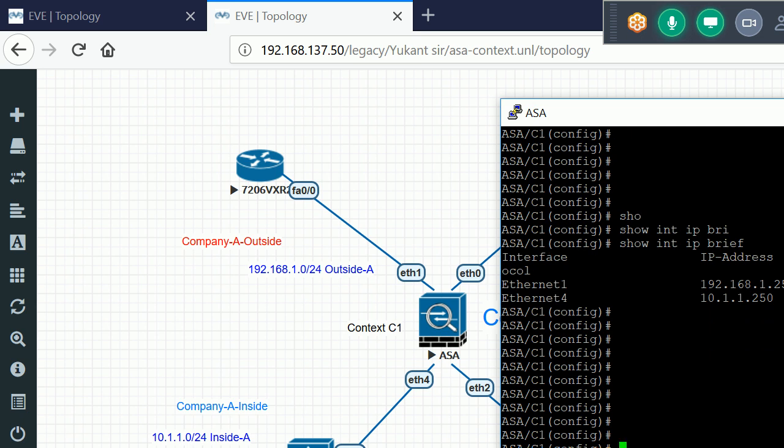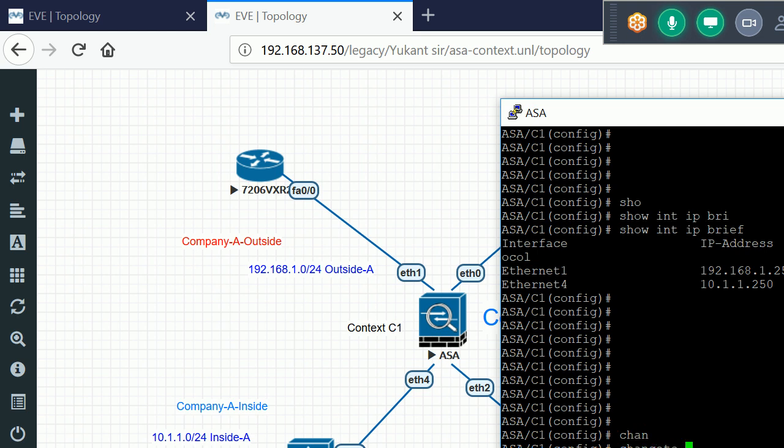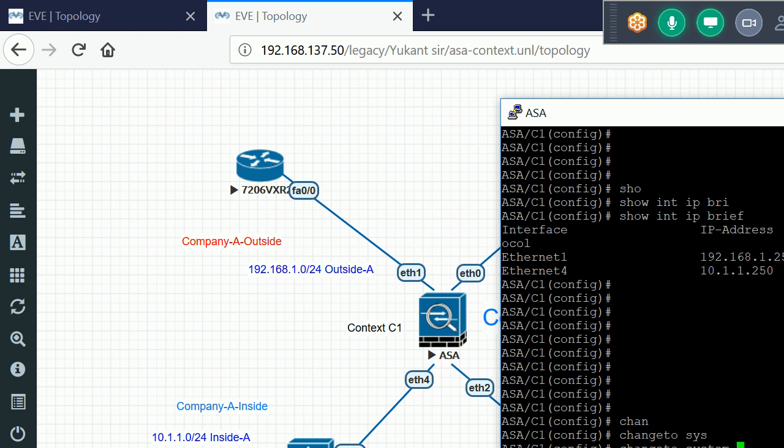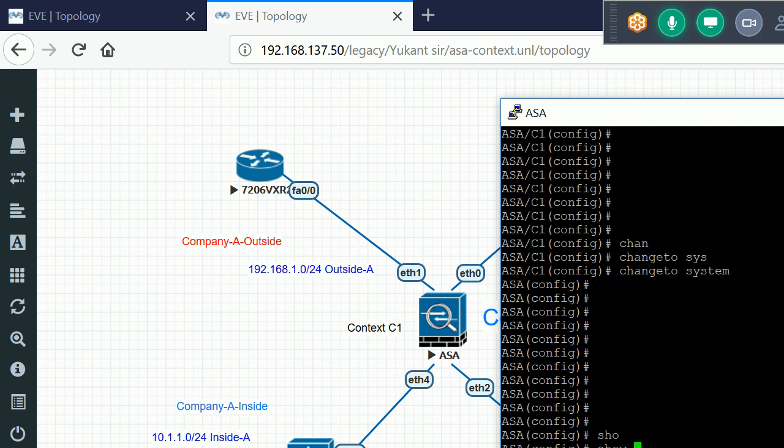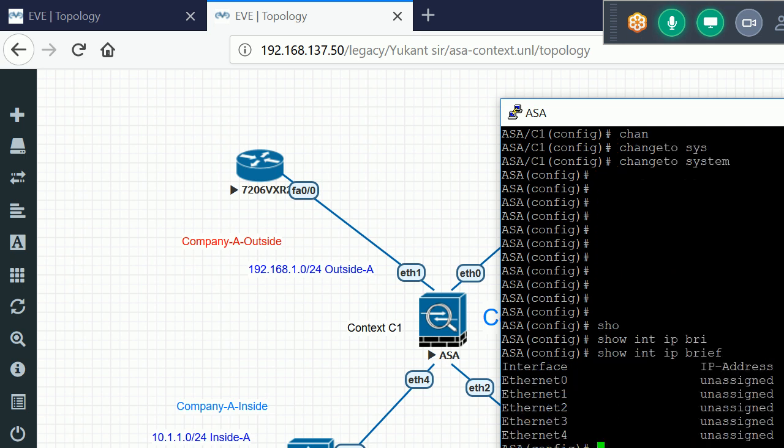So remember one thing. We always run the no shut command in the system context. So if I want to come back from my context, I run this command: change to system only. We don't need to use context here. Okay, I'm now going back into my system context. If I run interface IP brief, see, these interfaces are administratively down.